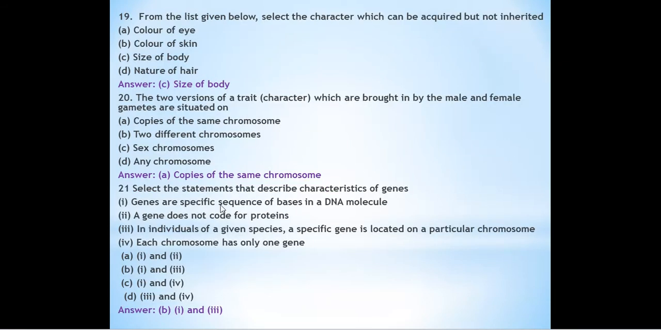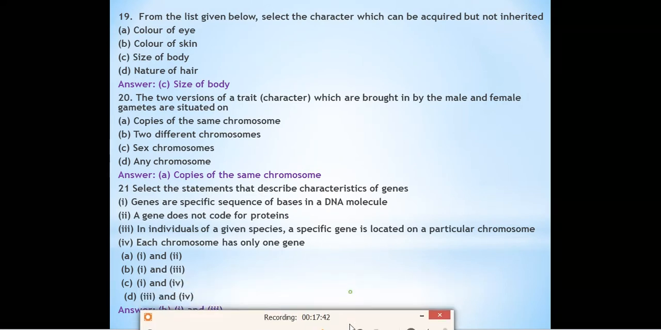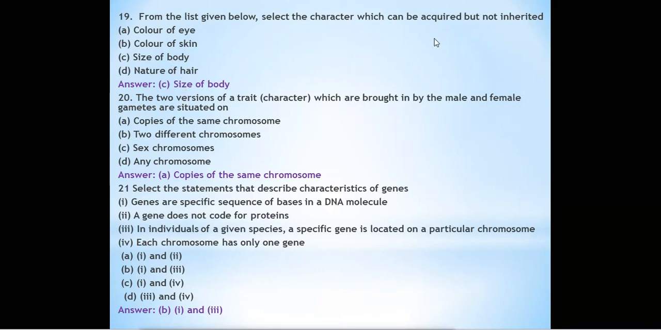Question number 19. From the list given below, select the character which can be acquired but not inherited. Acquired traits are those traits which we develop in our lifetime. Inherited traits are those traits which we get from our parents. So what are the characters that can be acquired but not inherited?